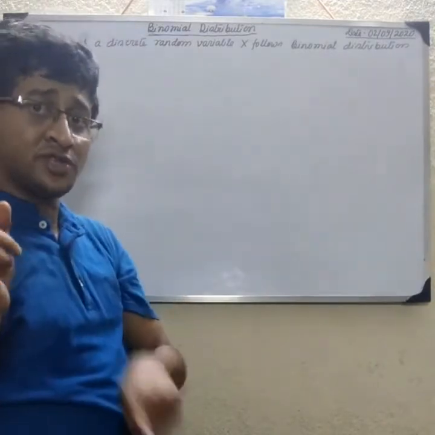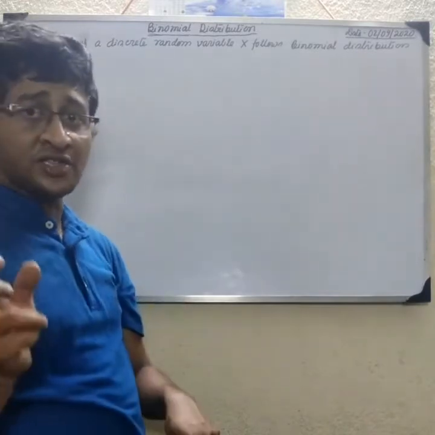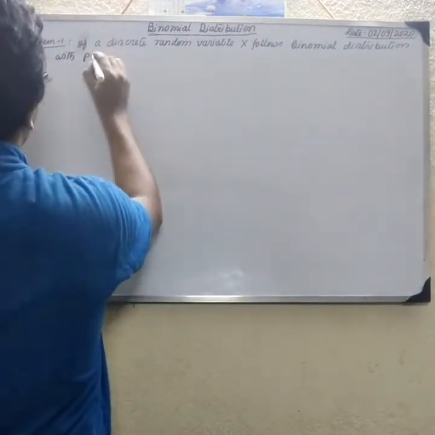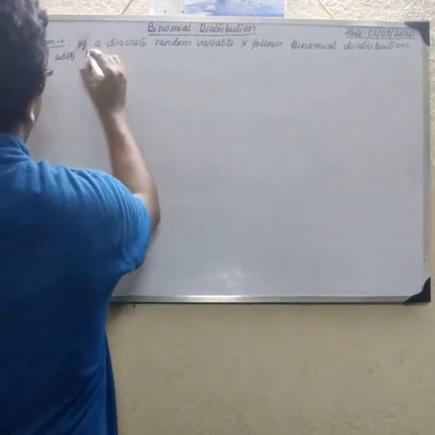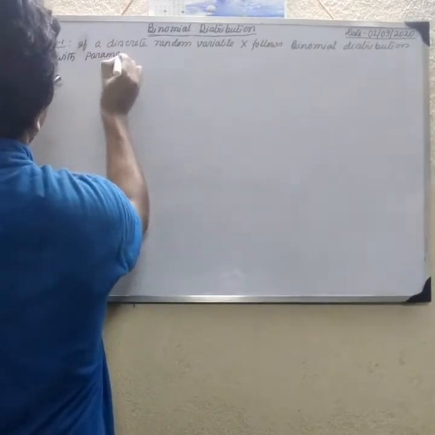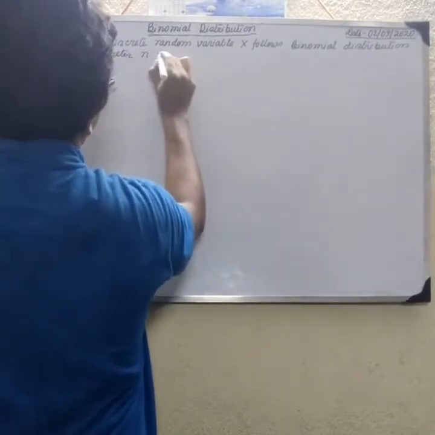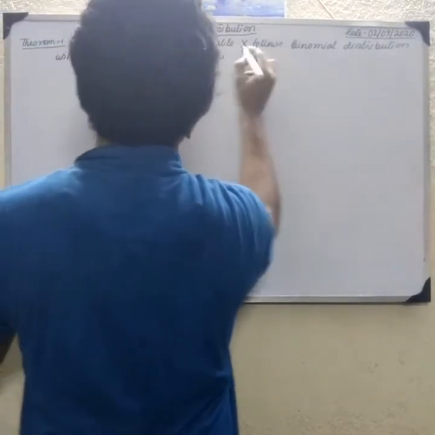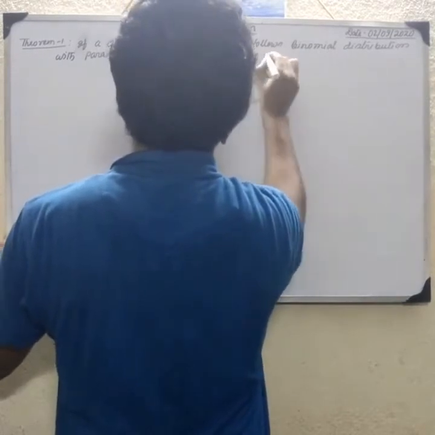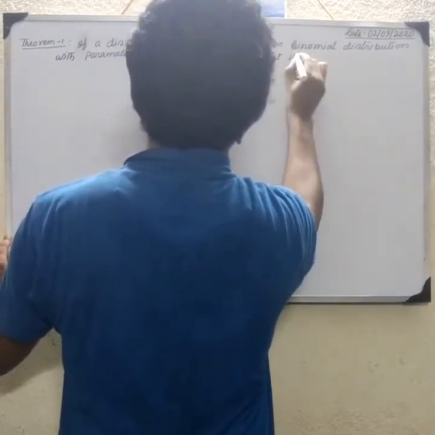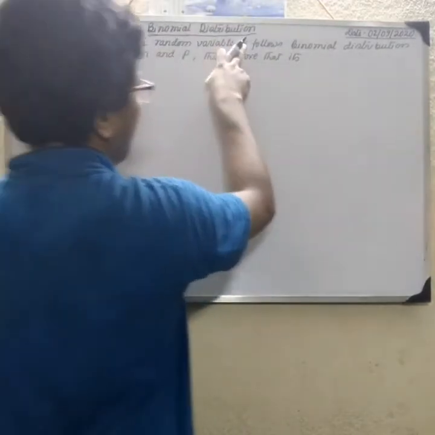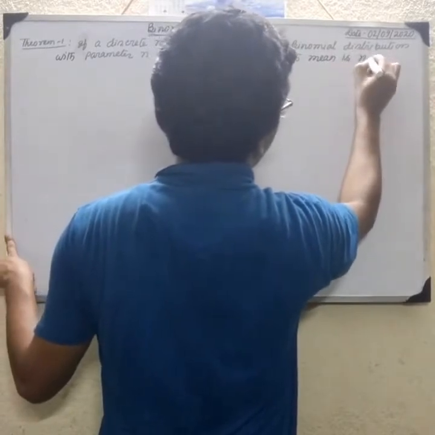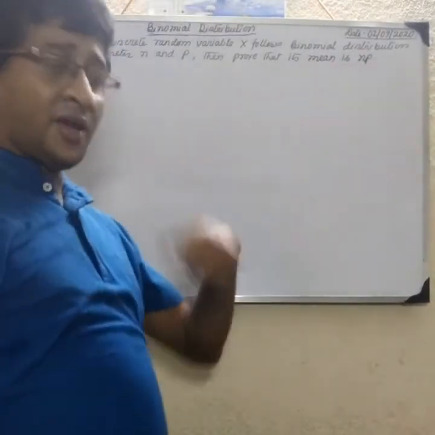n is the number of trials, which is a positive number, and p is the probability of success, which is between 0 and 1. So with parameters n and p, prove that its mean is np. This random variable X's mean is np. Okay, first the mean, then the variance.